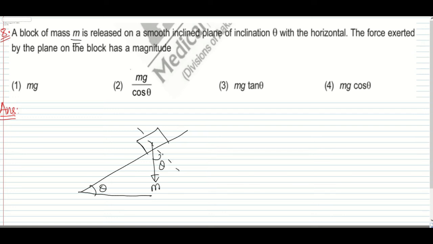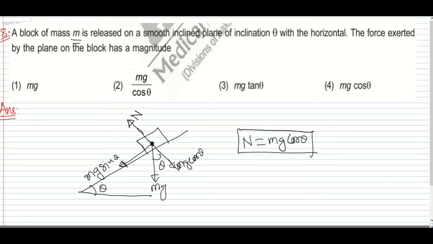So this is the angle theta. The force exerted by plane on the block has a magnitude... So this component we have is mg sin theta, and this component we have is mg cos theta, and we are least interested in this. We are interested in the force due to the plane. So normal, that is what is exerted on the plane. So that normal we have is mg cos theta.